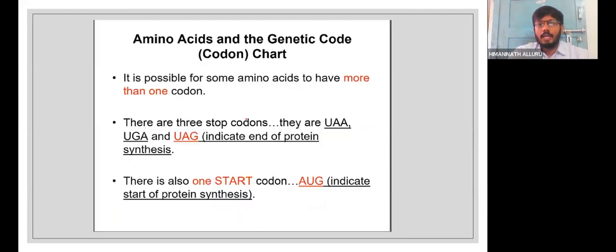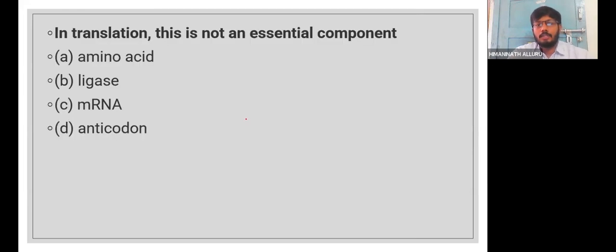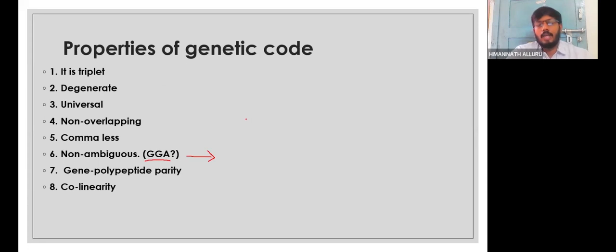Can it code for any other amino acid? Because in some resources they are saying GGA is a very ambiguous one. It codes for even one more amino acid, like glutamic acid and glycine, both, in a different living system, not in human, but in other living systems. It is ambiguous, they are saying. So as of now, we'll go with that. It is only glycine that is coded, but if it is ambiguous, I will let you know if any other research is there.